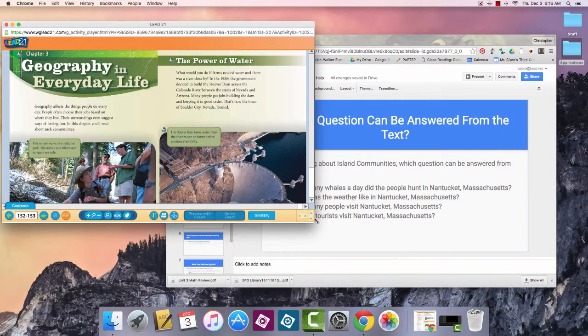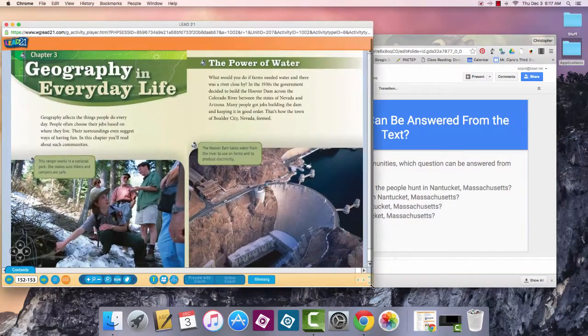Okay, so you should be opened up to page 152 in your theme reader, okay? I am going to read page 152 and 153, and I'm going to be asking some questions while I read. I might not answer these questions on this page, but I'm going to try to be an active reader, and I'm just going to ask questions to myself about what I could be wondering about.